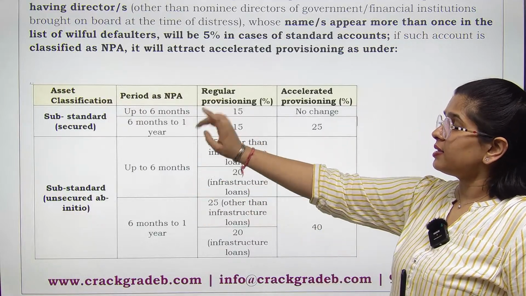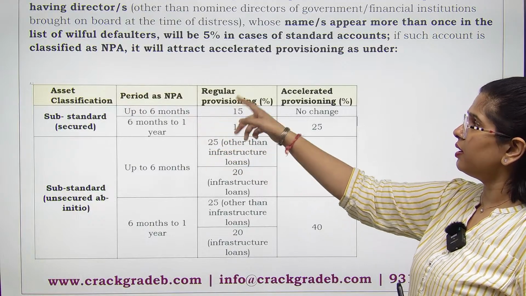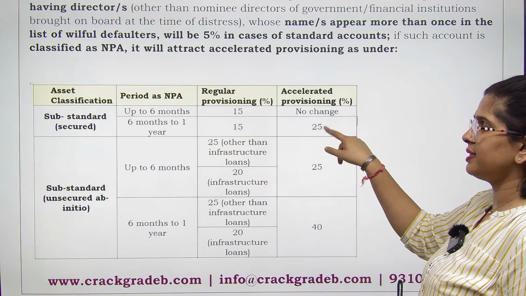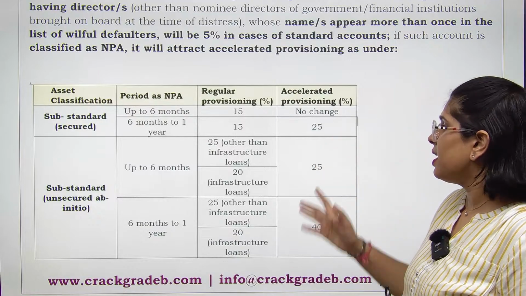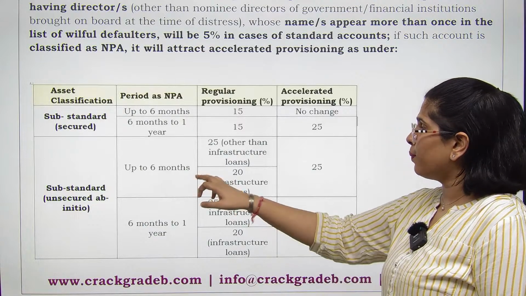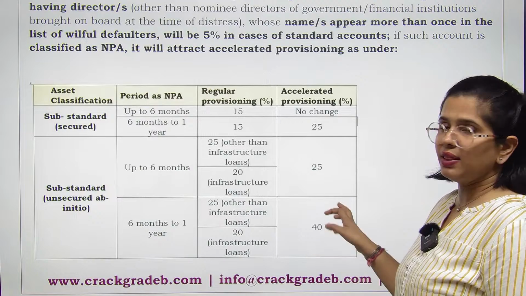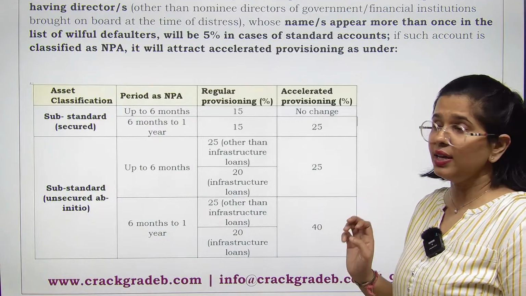Substandard secured asset, if time period as an NPA is 6 months to 1 year, regular provisioning is 15%, accelerated provisioning 25%. And this is how it goes for unsecured portion up to 6 months, accelerated provisioning is 25%. Beyond 6 months, accelerated provisioning is 40%.